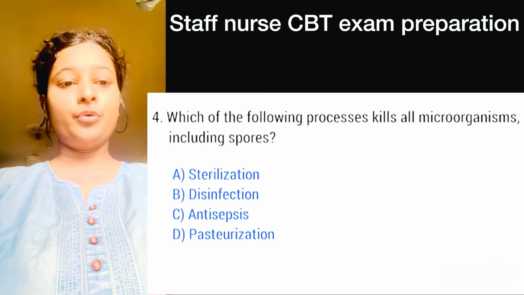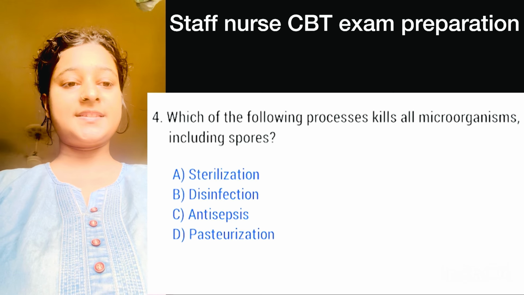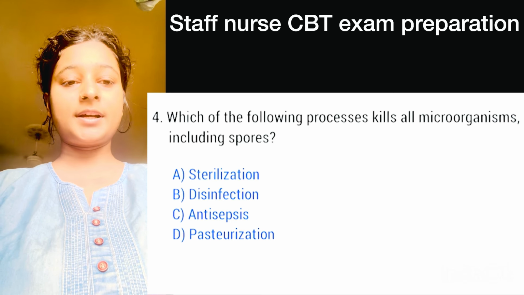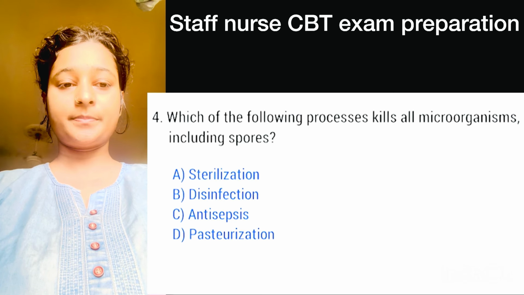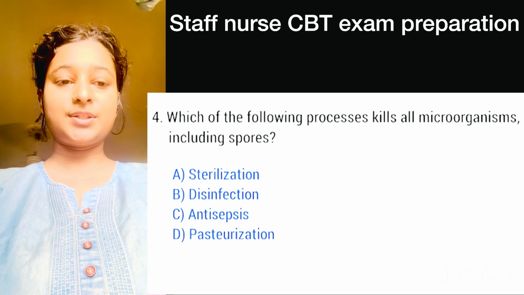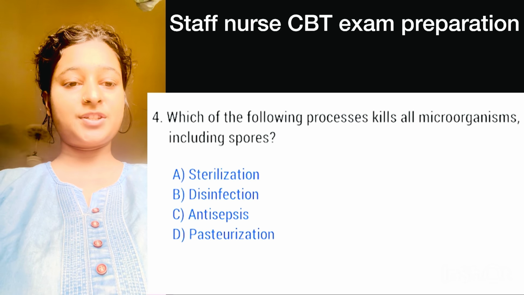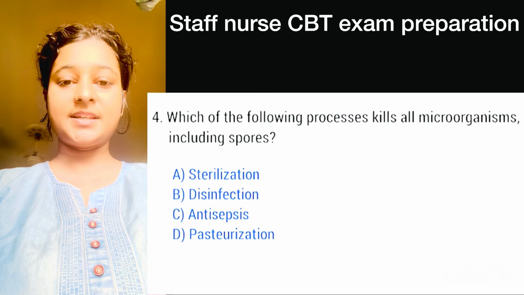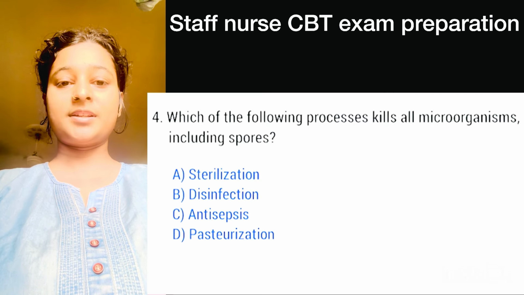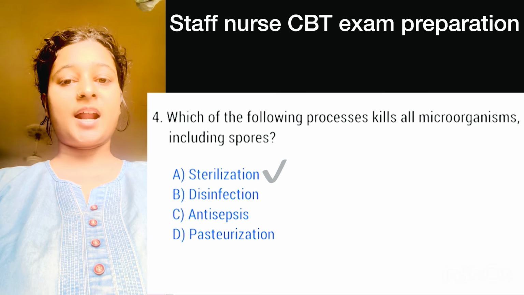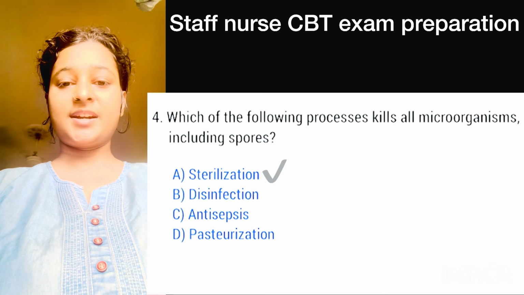Question number 4, which of the following process kills all microorganisms including spores? Option A is sterilization, option B is disinfection, option C is antisepsis, and option D is pasteurization. Here, correct option is option A, sterilization.